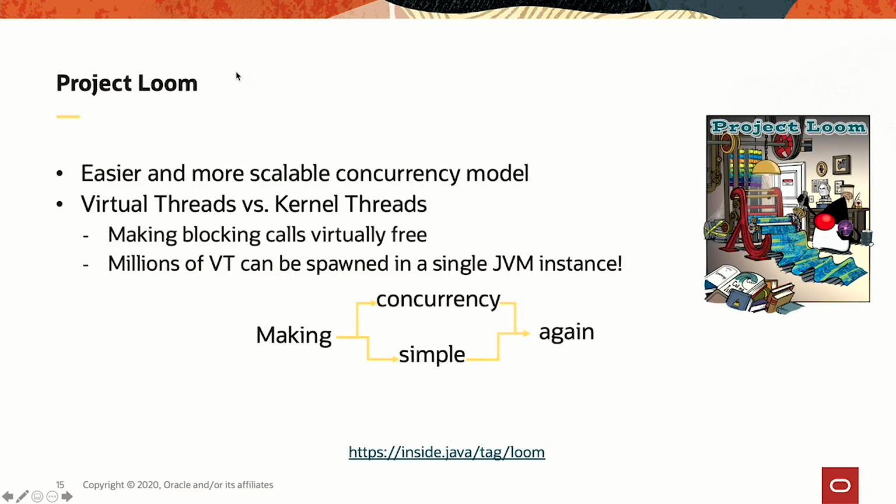Moving on, Project Loom. The goal of Project Loom is, on one hand, very simple, on the other hand, very ambitious. Project Loom is about making concurrency simple again. How? By introducing a new type of threads, virtual threads. Today, the threads that you are using in Java are native threads, so they are scheduled by the underlying operating system. With Loom, we'll have a new type of thread.